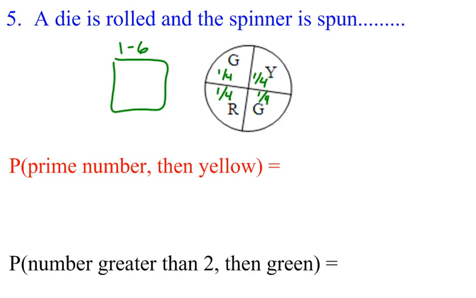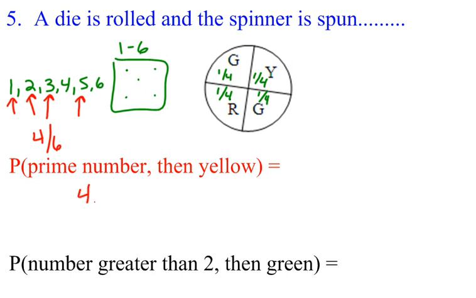So this is an AND problem. Probability of a prime number. So think of your die, you have the numbers 1 through 6. So the prime numbers in 1 through 6, what are my prime numbers? 1 is a prime number, 2 is a prime number, 3 is a prime number, and 5 is a prime number. So I have 4 out of 6 that are prime numbers. So that'd be 4 out of 6.